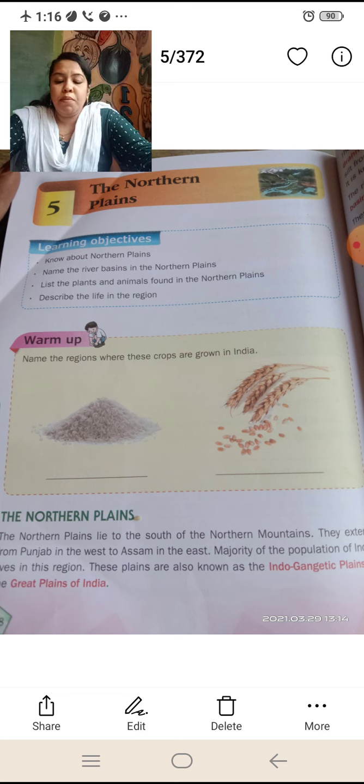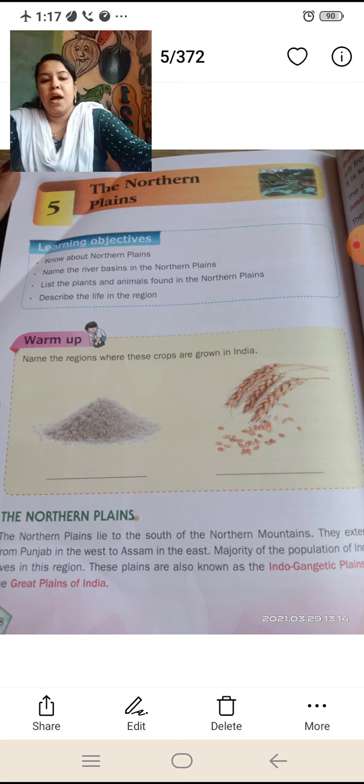So the Northern Plains lie south of the northern mountains. They extend from Punjab in the west to Assam in the east. Here the plains are known as the Indo-Gangetic Plains or the Great Plains of India.